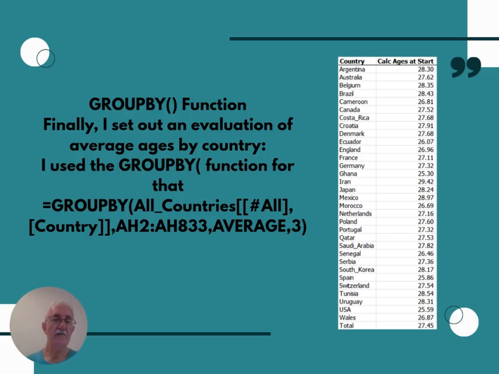The group by function, finally. I set out an evaluation of average ages by country, and I used a group by function for that. Here is the function I used. For example, Argentina, average age as at the start of the tournament, 28.3. Australia, 27.62. I just scan that column. They're all pretty close to each other, aren't they?